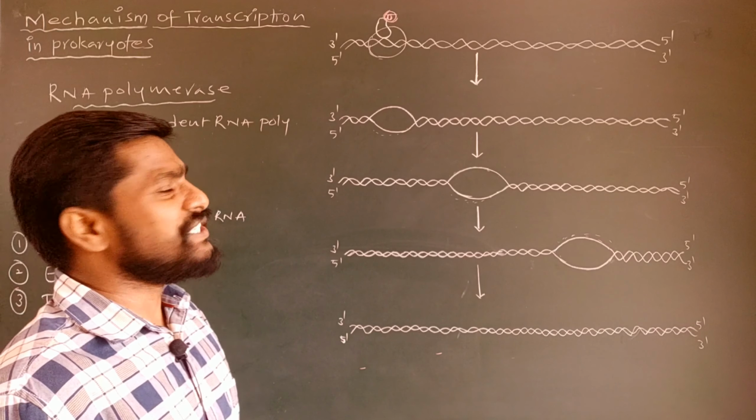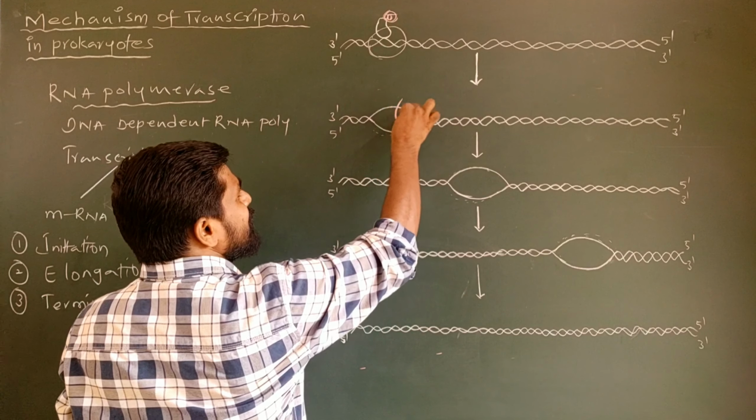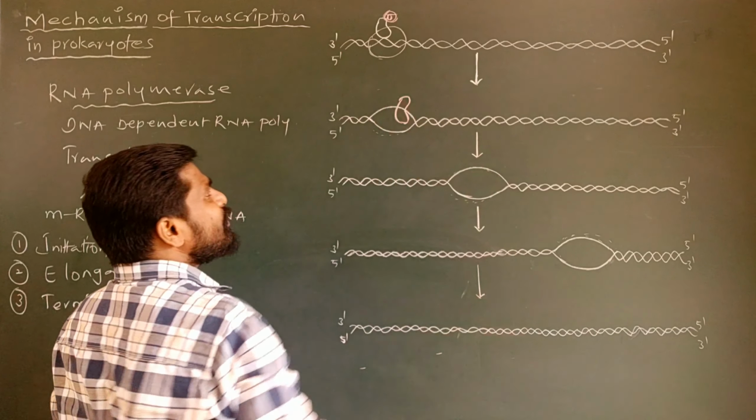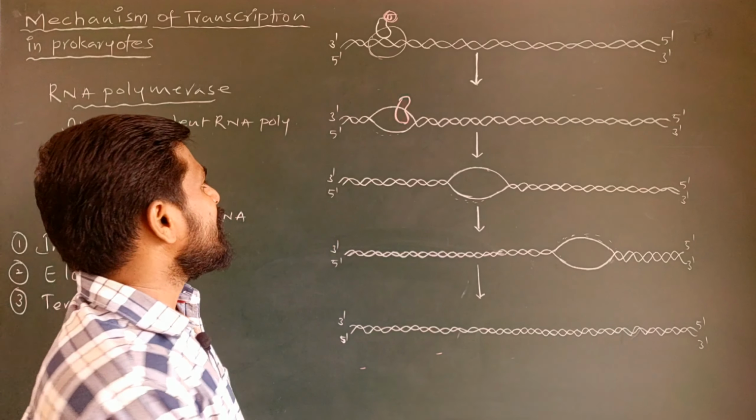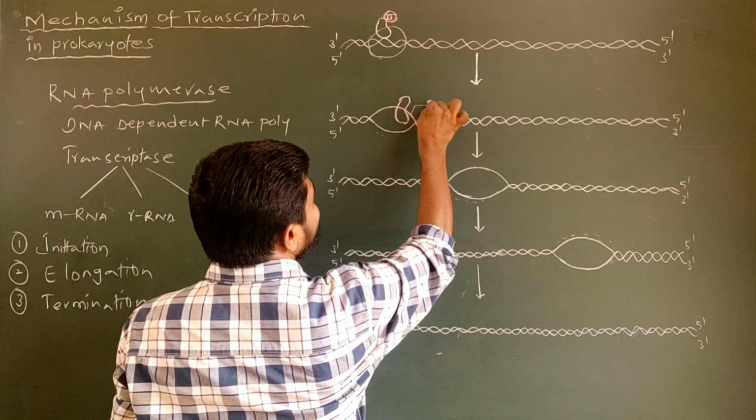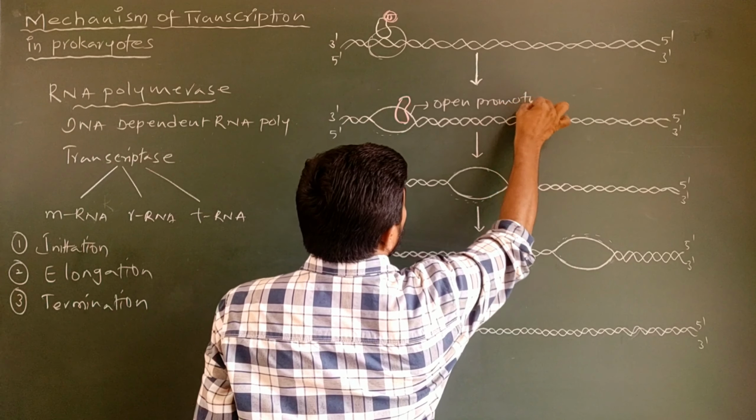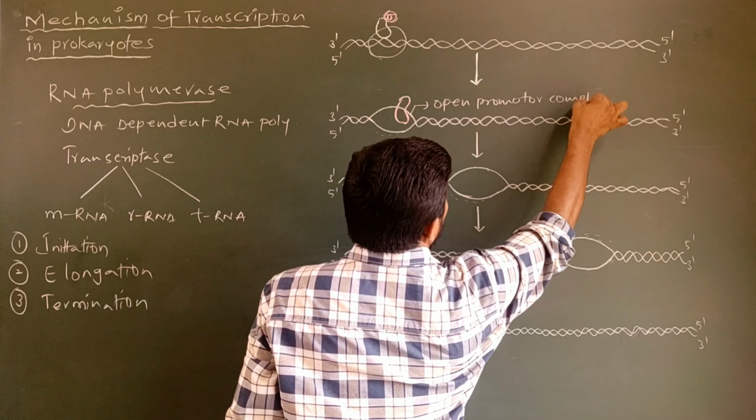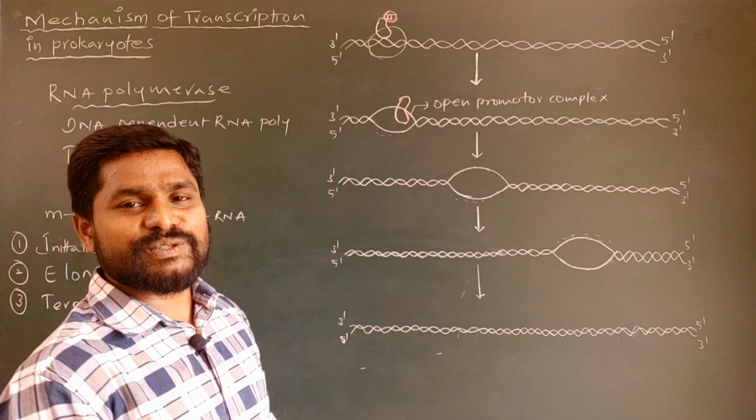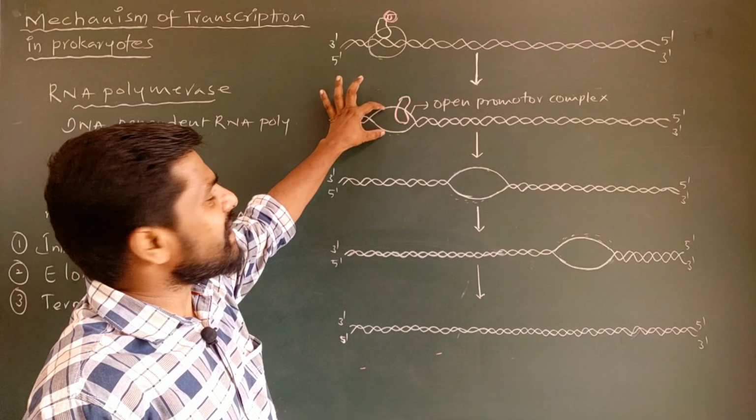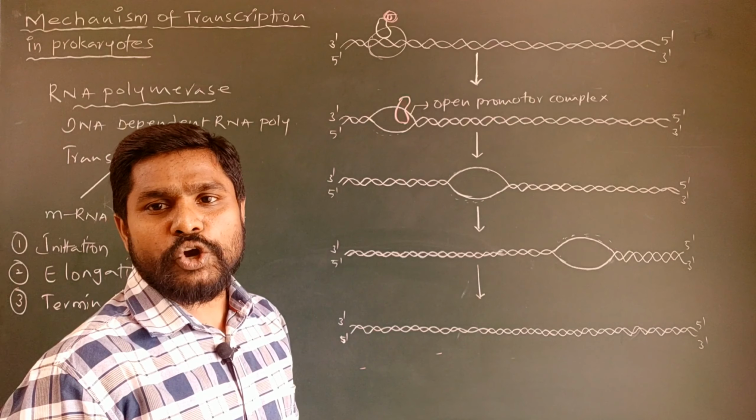And the second event of the initiation process is that this RNA polymerase cleaves the hydrogen bonds in this promoter region so that it forms an open promoter complex. What is this? This is an open promoter complex formed by the activity of RNA polymerase, which cleaves the hydrogen bonds, so that single strands with unpaired nucleotides are formed. That is what we call the open promoter complex.